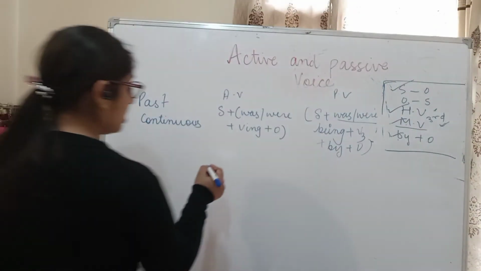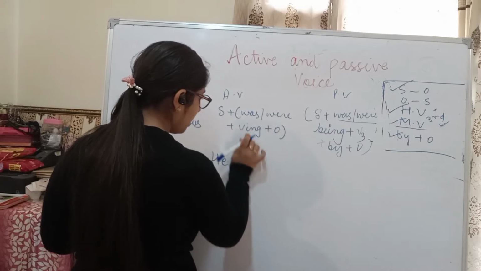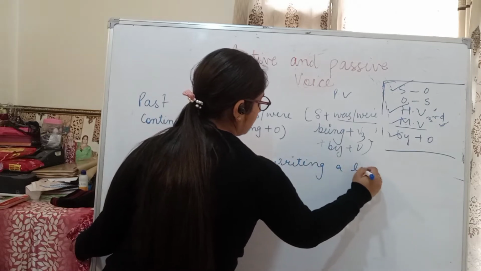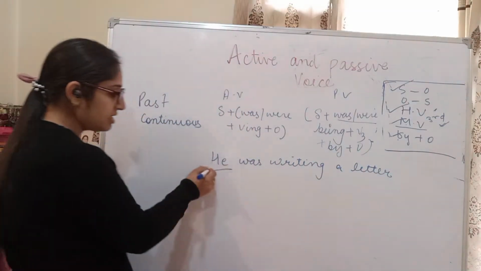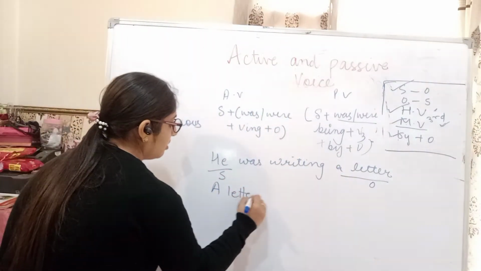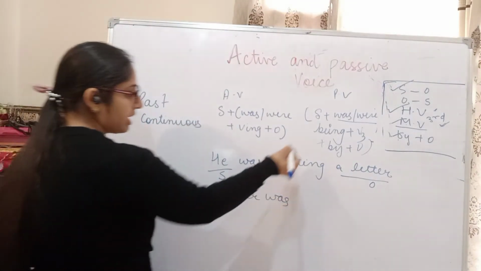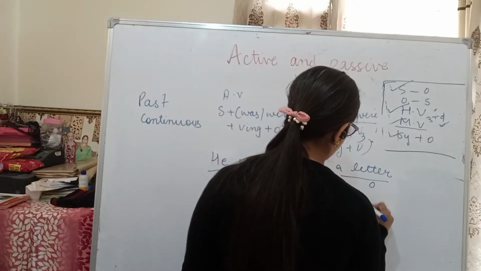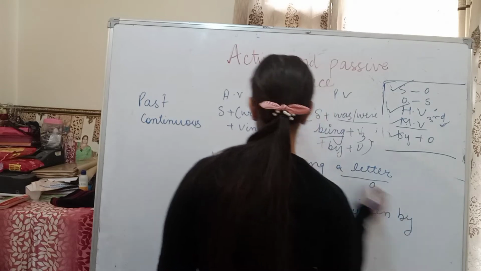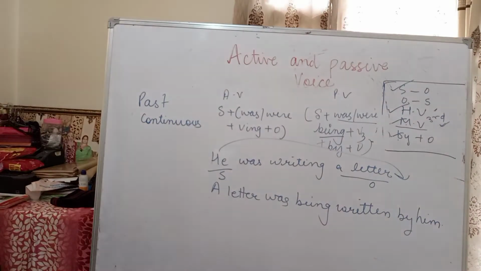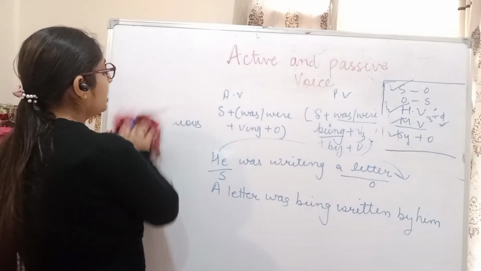For example, I am writing: he was writing a letter. So we know that he is our subject, a letter is our object. Change the position: a letter, was सिंगुलर है तो was आ गया. फिर क्या आना है आपका? being आना है. राइटिंग का थर्ड फॉर्म क्या होता है? Written. By. और जब he आपका ऑब्जेक्ट की प्लेस पे चला जाएगा तो वो आपका बन जाएगा him. Understood? This is the way to change the sentences. Now next आपका आता है past perfect.